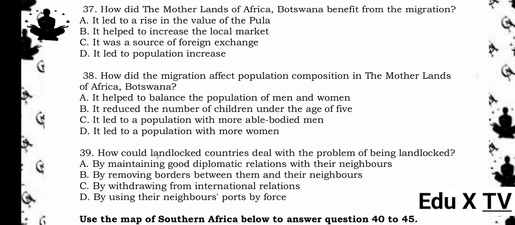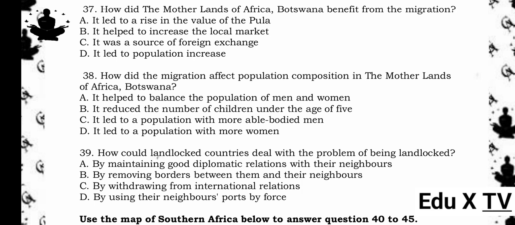39. How could landlocked countries deal with the problem of being landlocked? A. By maintaining good diplomatic relations with their neighbors. B. By removing borders between them and their neighbors. C. By withdrawing from international relations. D. By using their neighbors' ports by force.